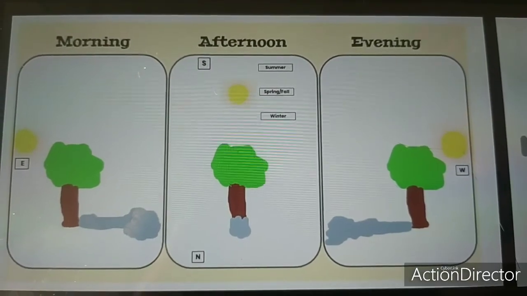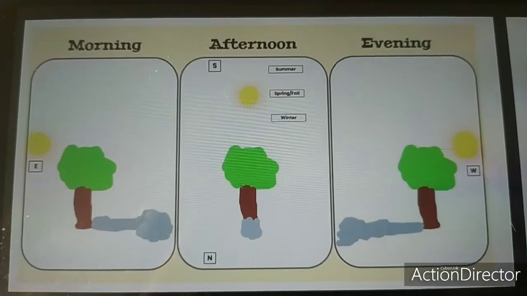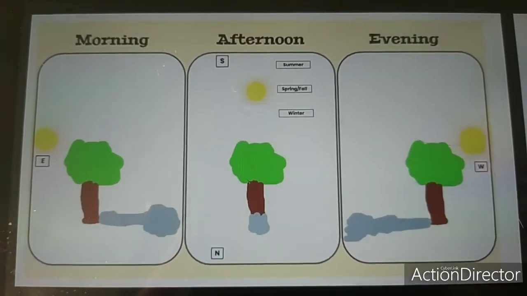In the morning, our shadow is long. In the afternoon, our shadow is short. And in the evening, again, the shadow is long.